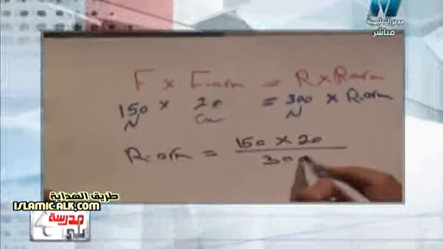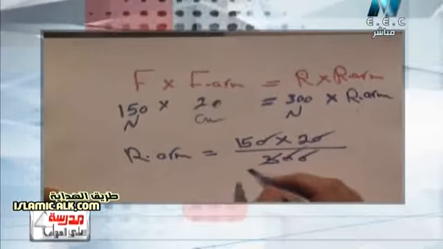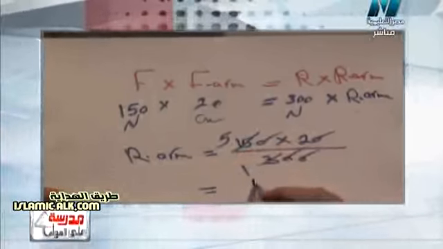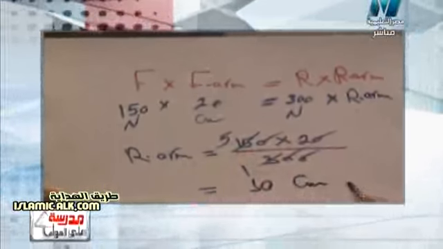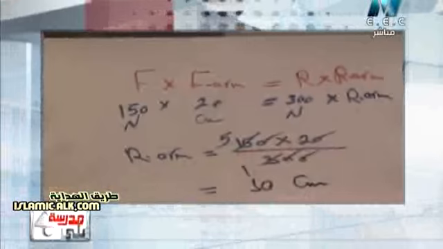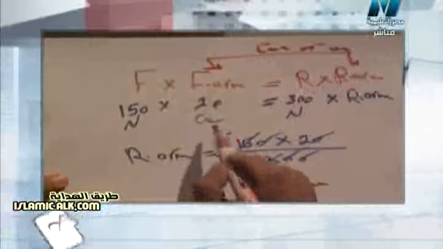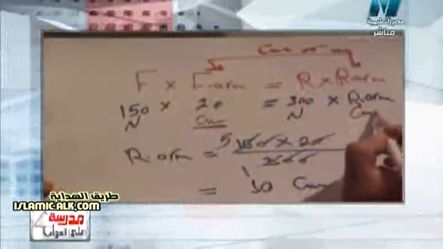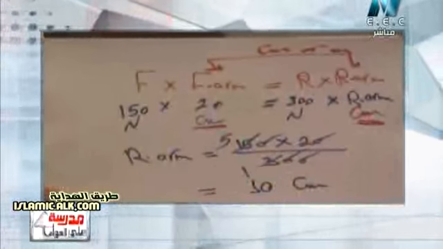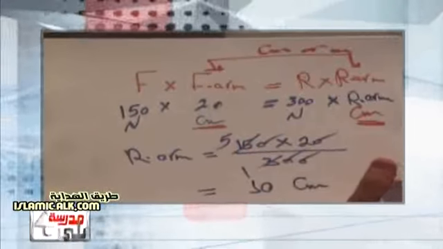So we can omit 2 zeros with the 2 zeros. Divide 3 by 3 equals 1, divide 15 by 3 equals 5. So surely the answer will be 5 by 2 equals 10. 10 what? 10 centimeter as usual, because we know that effort force arm and resistance arm are measured in centimeter or meter. So here it is centimeter, so the resistance arm must be in centimeter also. So again, we can answer the problems of levers easily. I know that all of you use the calculator, a very useful tool we use today, but we can also answer with the times table which we have studied in the last years in mathematics.